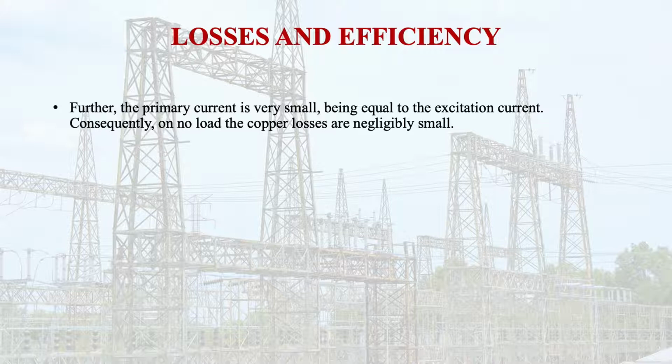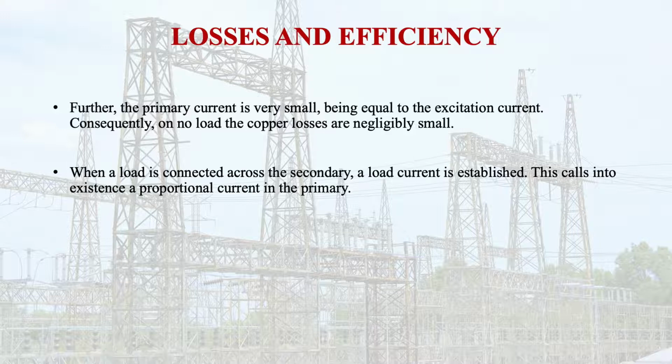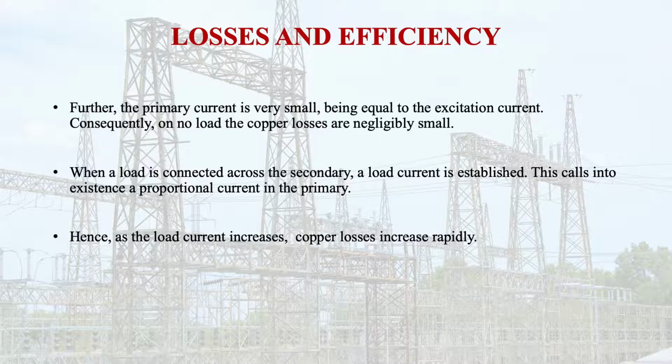Consequently, at no load the copper losses are negligibly small. When a load is connected across the secondary, load current is established. As we saw earlier, this calls into existence a proportional current in the primary. Hence, as the load current increases, the copper losses increase rapidly.